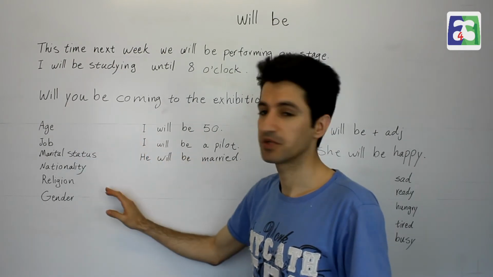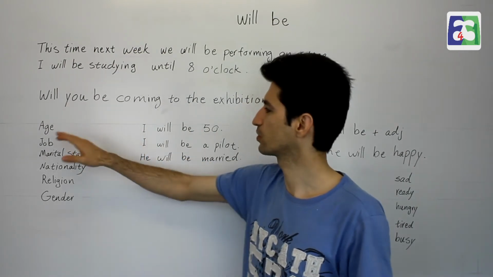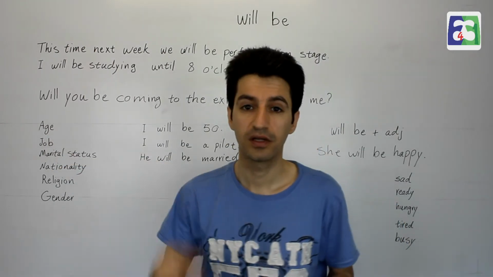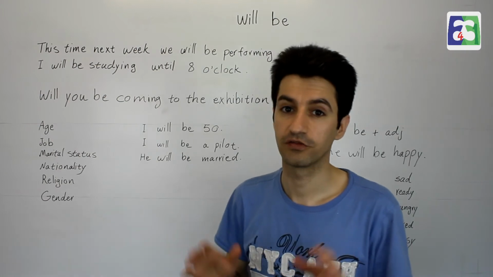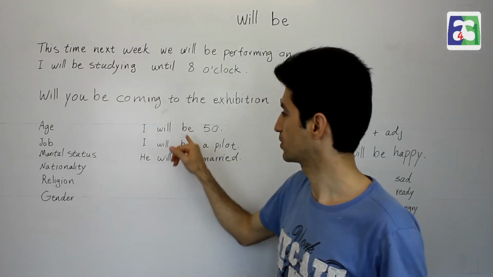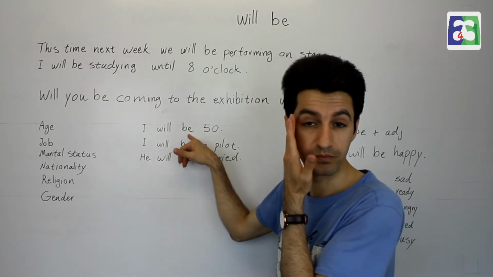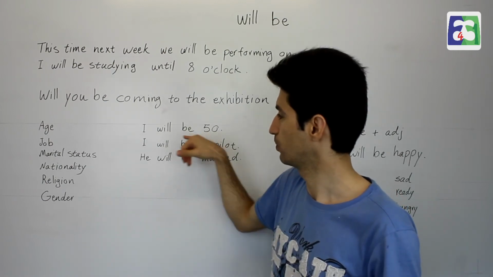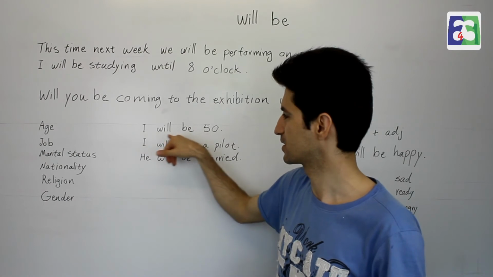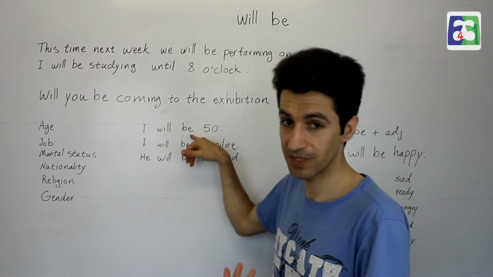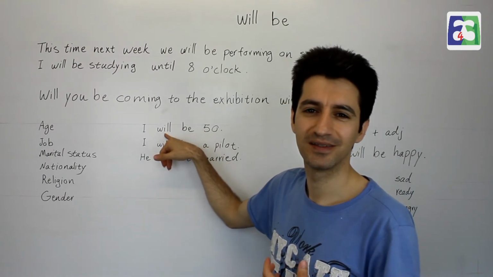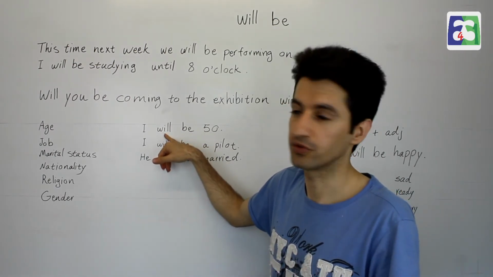And the other area, as I mentioned, is when we talk about one's age, job, marital status, nationality, religion, gender in future. Okay, without verb ing, because be is going to be my main verb. My main verb is be, and this is my being or one's being in future, because will is here to show future in my sentence.